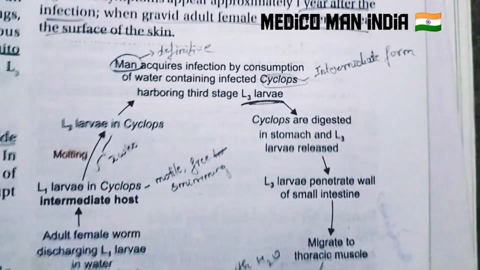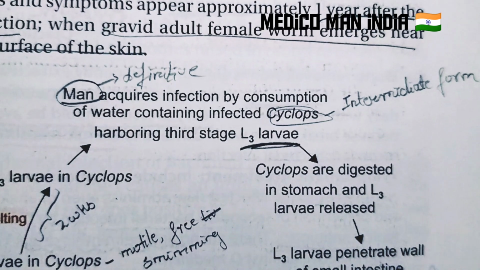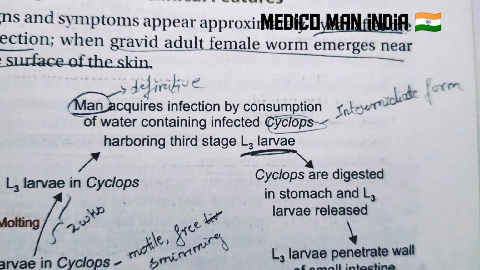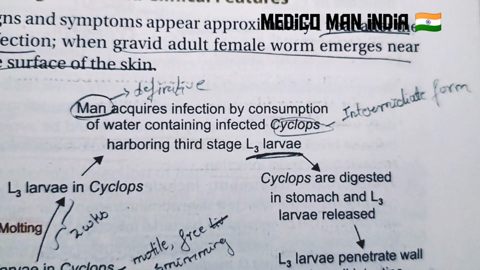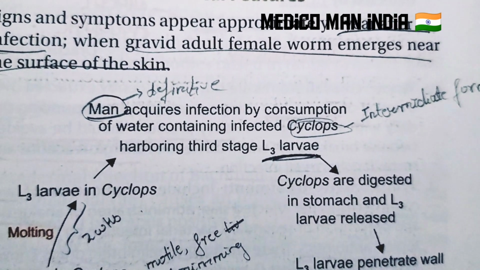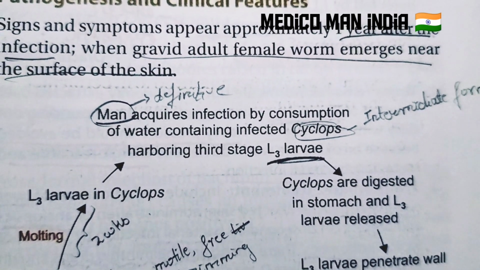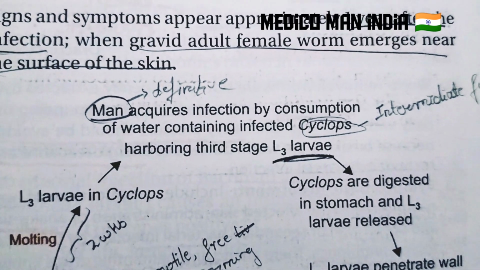Next, coming to the life cycle. Life cycle, we will finish with the diagram. First, you can see that man is a definitive host and cyclops is an intermediate host. There are two hosts, definitive host and intermediate host. Definitive means the host in which the sexual cycle occurs, and intermediate means asexual cycles. The definitive host is man. Man acquires the infection by consumption of water containing infected cyclops harboring third stage L3 larva.